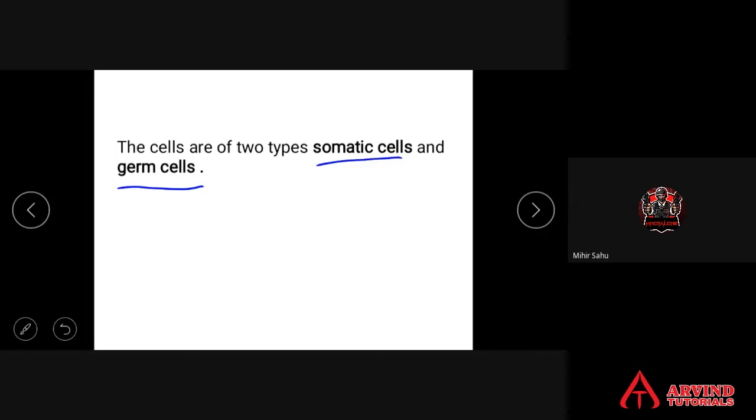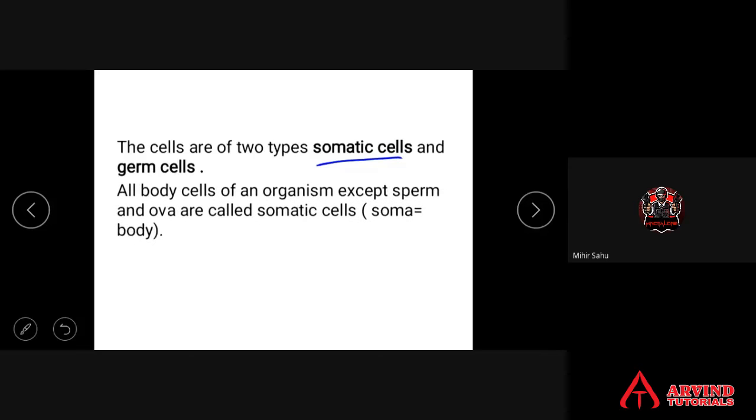What are exactly they? All body cells of an organism except sperm and ova are called somatic cells. If you take the body of an organism, except sperm and egg cell, all the other cells are called somatic cells.